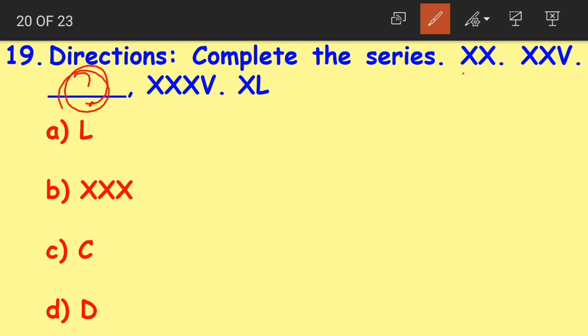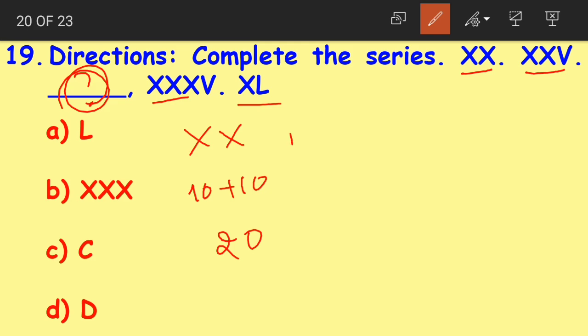To find out the missing number, the first step would be to convert these Roman representations into Arabic numerals. The first one we have is XX. What does XX mean? XX means 10 plus 10, which is equal to 20, right? The next one is XXV.